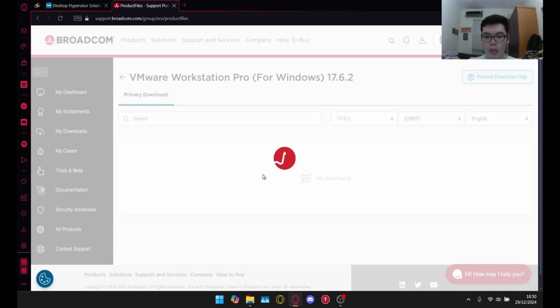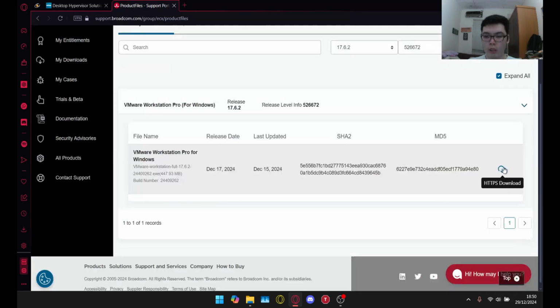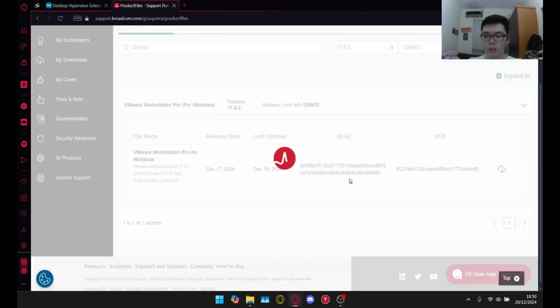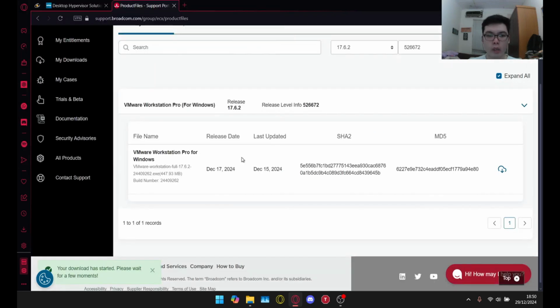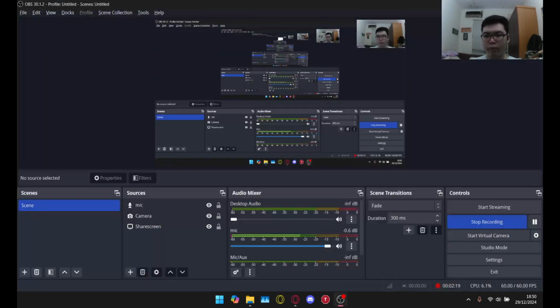And now we can actually start downloading it. So in this page, we can download from the button. Just click this button, and it should start downloading. I'm going to cancel it because I already downloaded the VMware product. But if you haven't, just download it first.